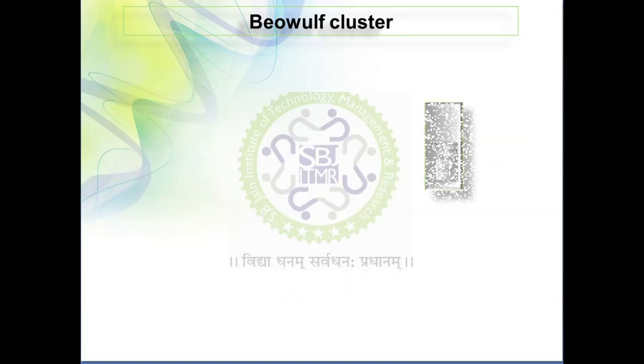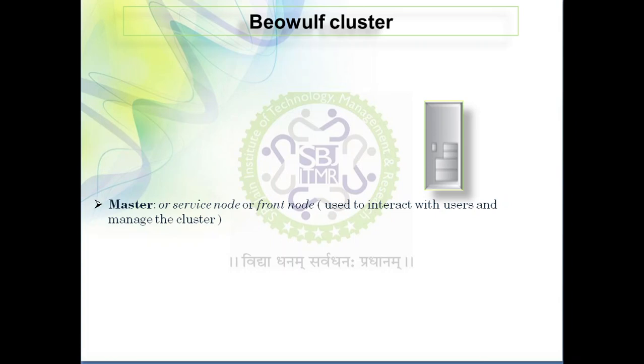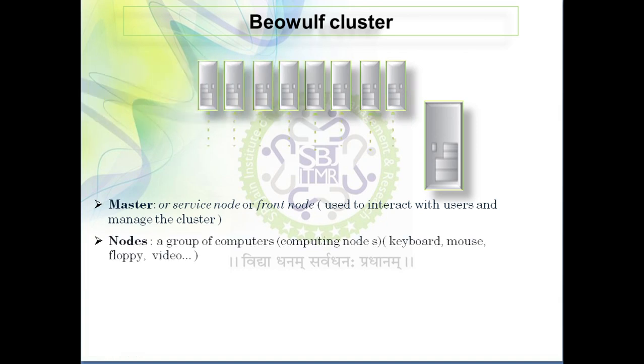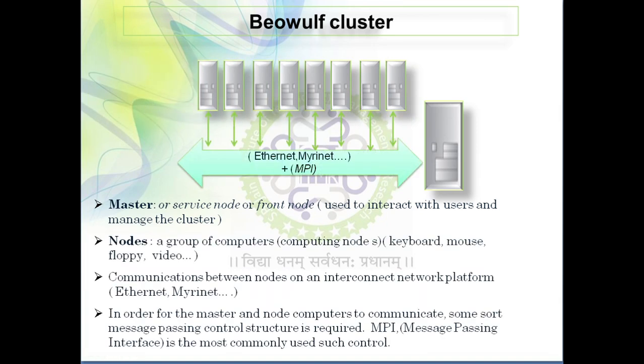Now if you see this Beowulf cluster, the master will be there. All these masters and nodes will perform a unique task. The master, or service node or front node, is used to interact with the user and manage the cluster.